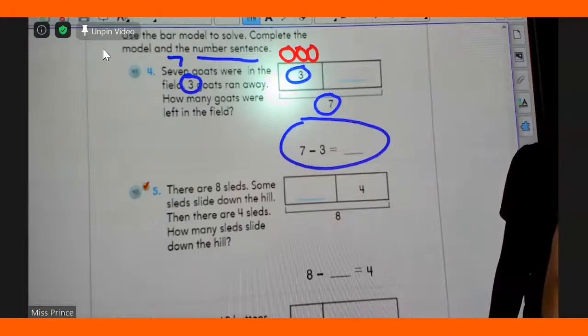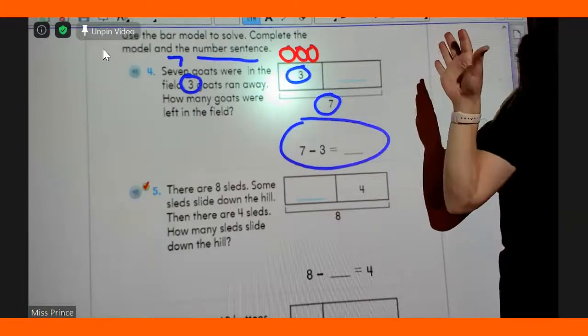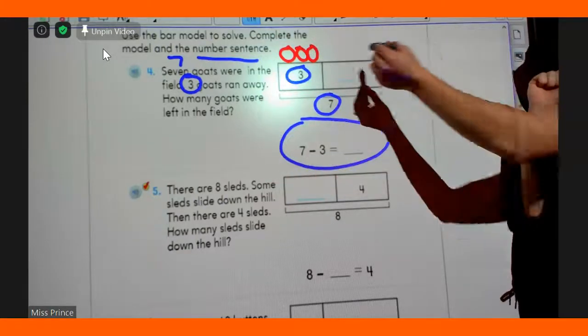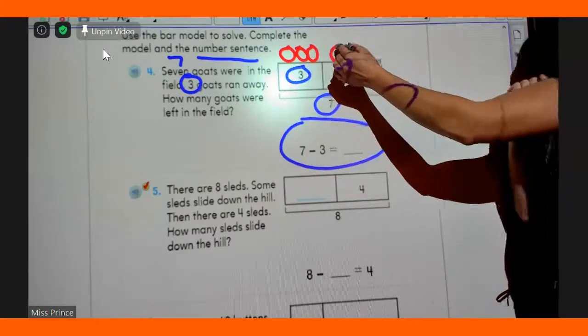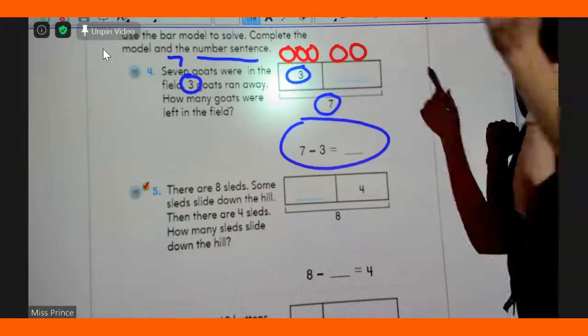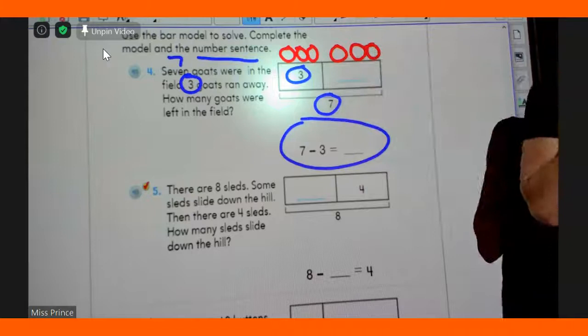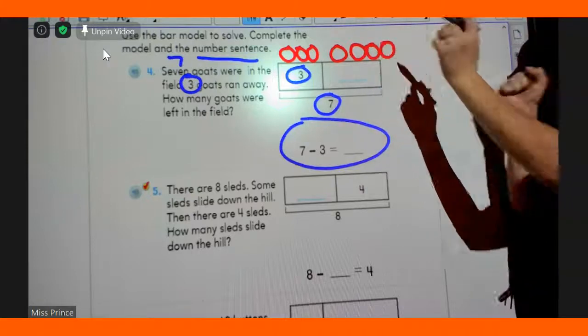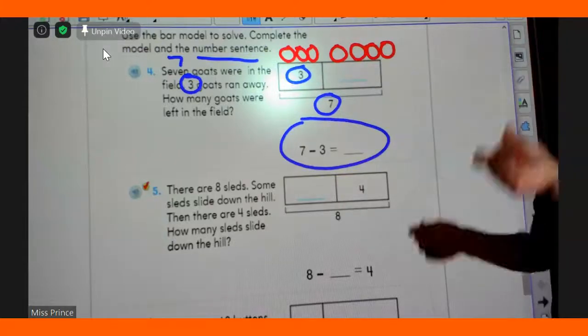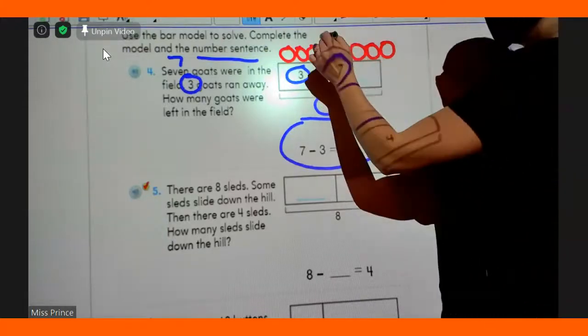So get your pencil ready, boys and girls. Scoop up 3 and we're counting to 7. Scoop it up. 3, 4, 5, 6, 7. We have to stop. There's 7 up there. Okay, take a look right here.